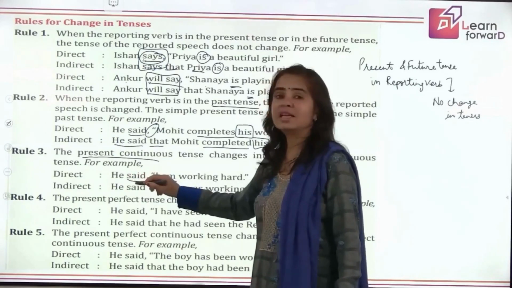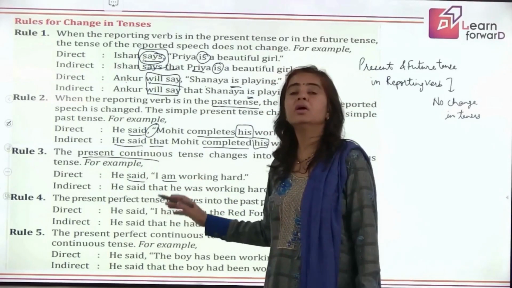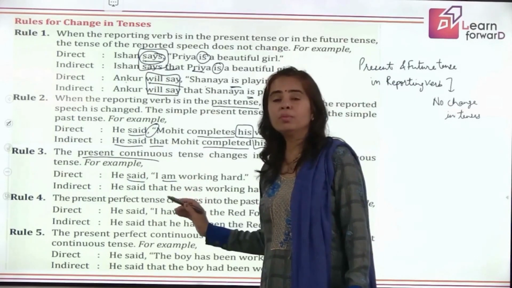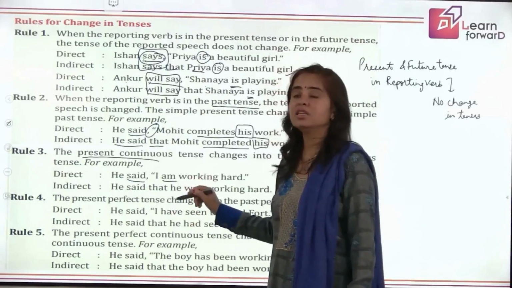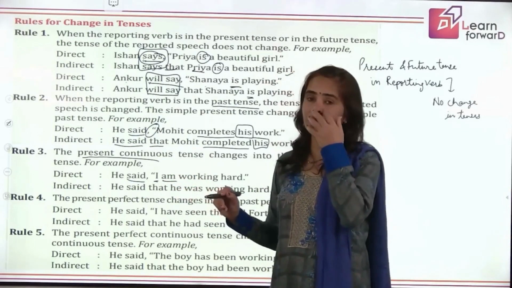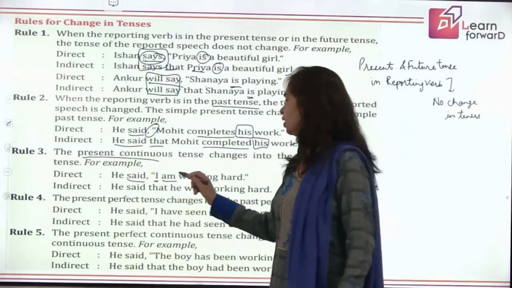So he said. Remove inverted commas. You introduce the conjunction that. He said that. Now when you come to the reported speech, you see there is a first person pronoun here. And first person pronouns change according to the subject of the reporting verb.